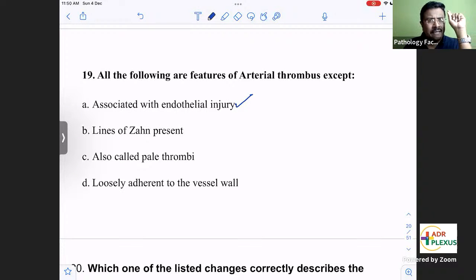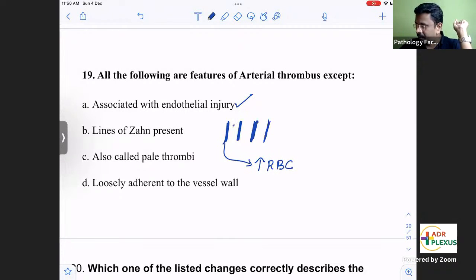Lines of Zahn: in a thrombus, alternating dark and pale areas are what we call lines of Zahn. In the dark areas you will see many RBCs. In the pale areas you will have platelets and fibrin.